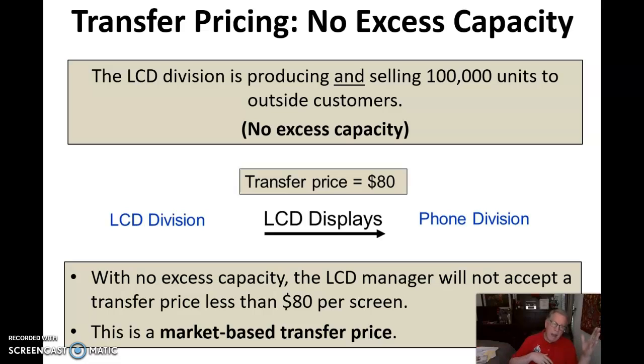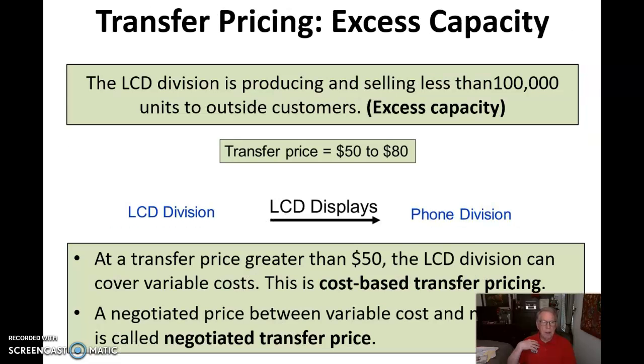So they can sell that to outside and not worry about the inside sales. So with no excess capacity, the LCD manager is not going to accept a transfer price less than $80 per screen, because she can get that on the open market. That's the market-based transfer price.